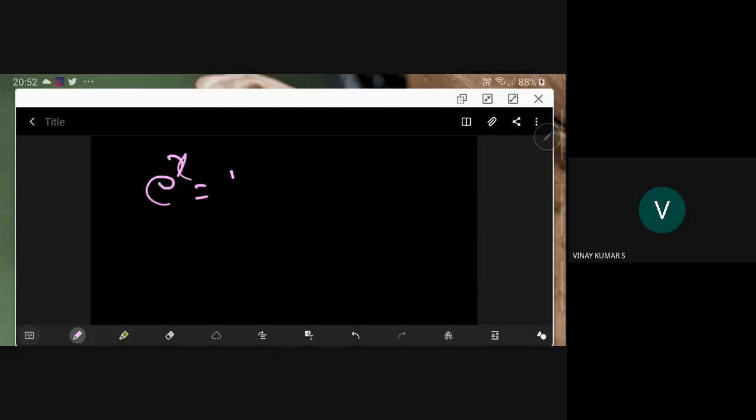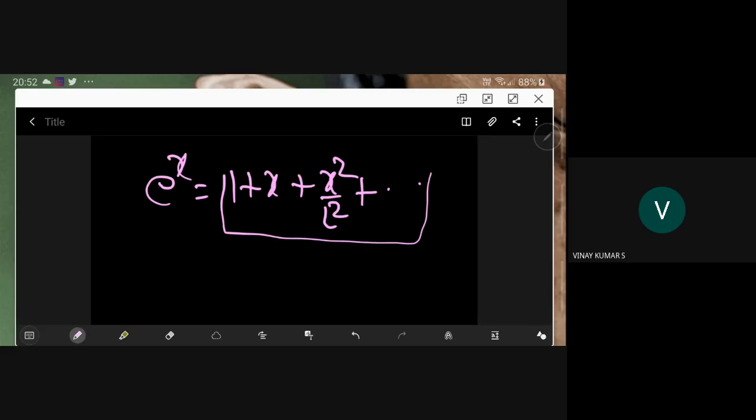See, you have e power x equals 1 plus x plus x square by factorial 2 plus, etc. When you are talking about polynomials, if you truncate at some point, like this, with only 3 terms, then this becomes a polynomial in x of degree 2.